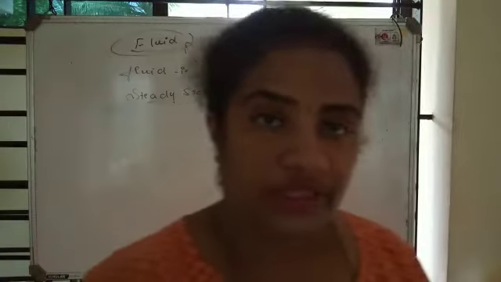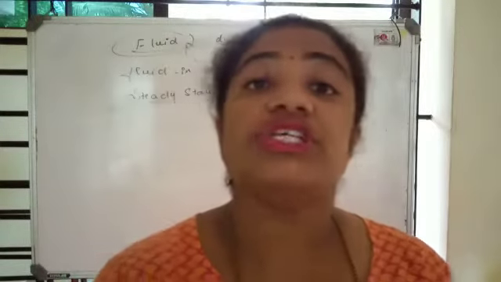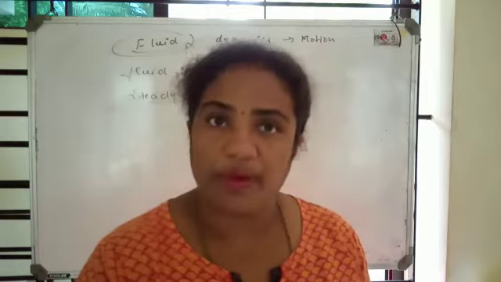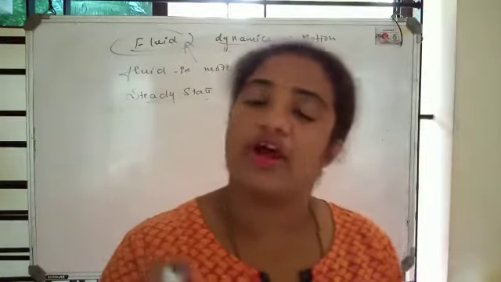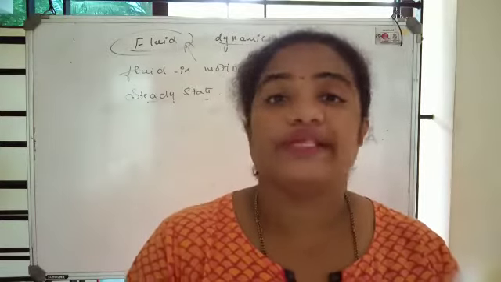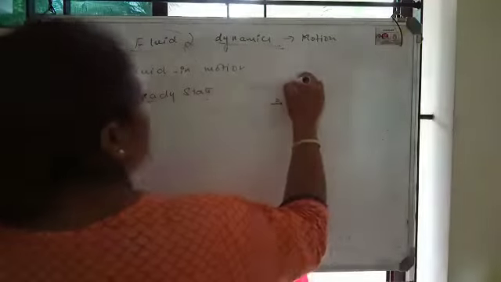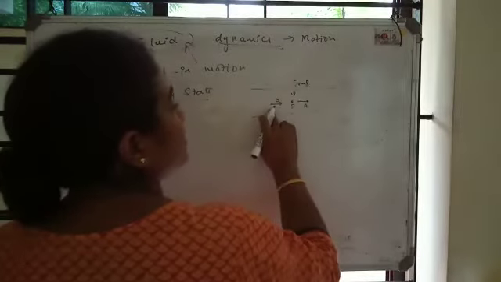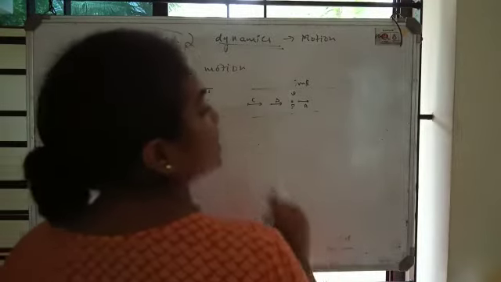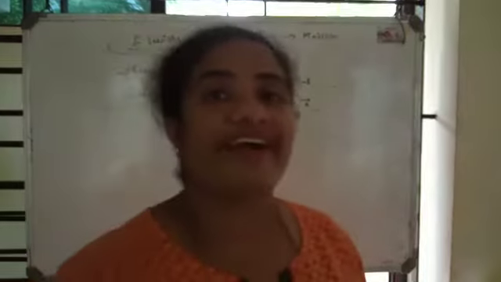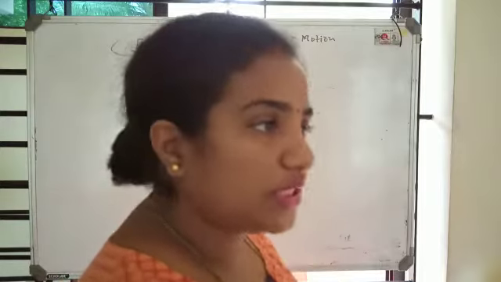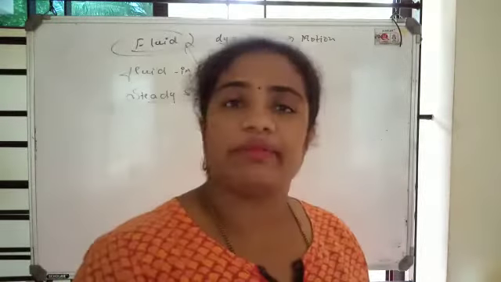So at a given point, the velocity of the fluid passing through that point must be the same. At one particular point, the velocity of any particle passing through should be the same. If the velocity is 5 meters per second at this point, it should be 5 meters per second for particle B also. Another particle coming over here should also possess the velocity of 5 meters per second. Then we say it is in a steady state. The generally preferred state for experiments is the steady state.